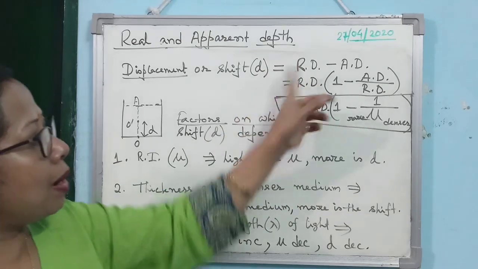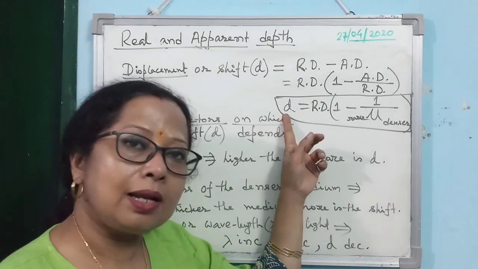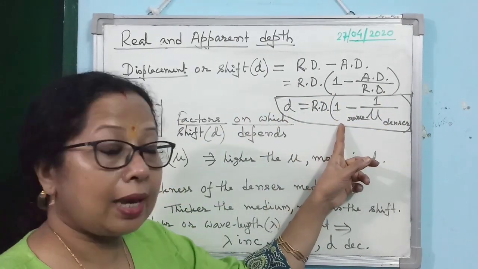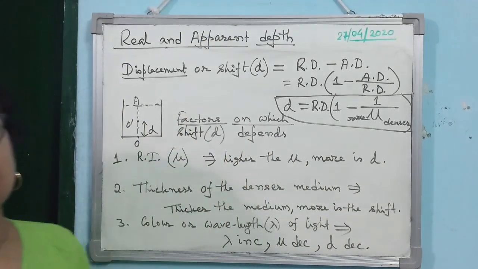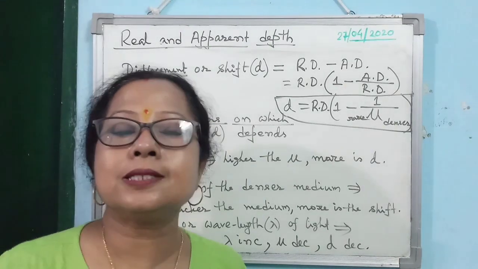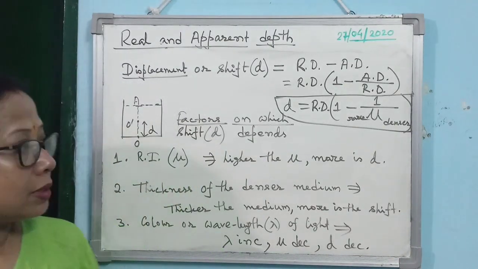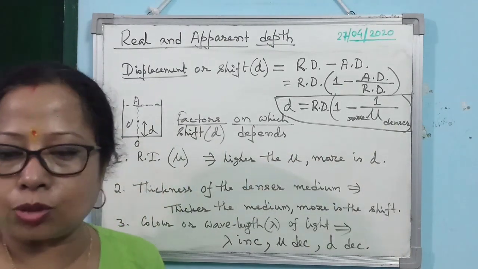So you must remember this relation for numericals. Last year this numerical came, and these are the factors on which the shift of the position of a body kept in a denser medium depends. You must learn these three factors also.